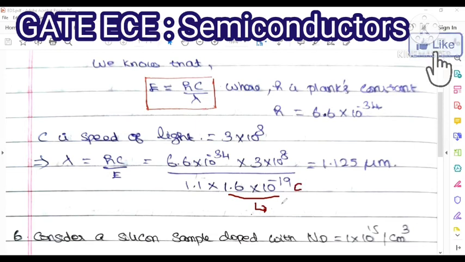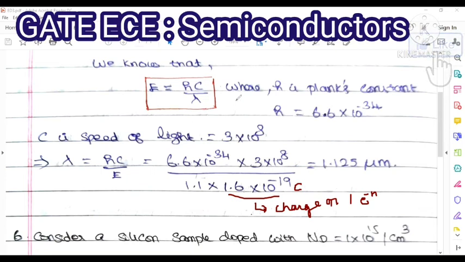So the charge on one electron is 1.6 into 10 to the power of minus 19 coulomb. This is also known as the fundamental unit of charge.